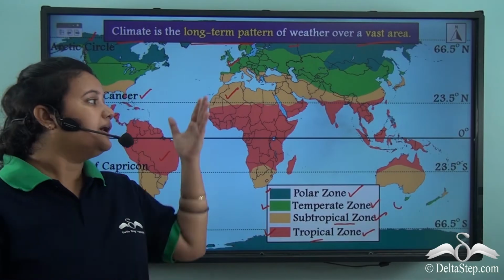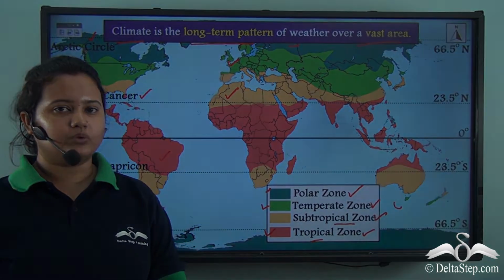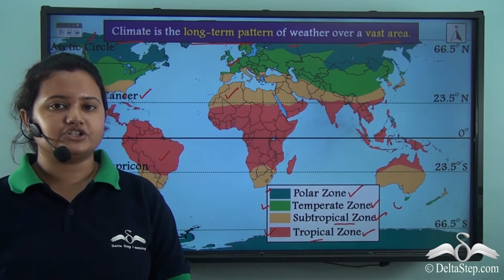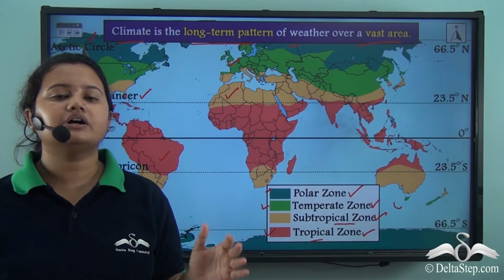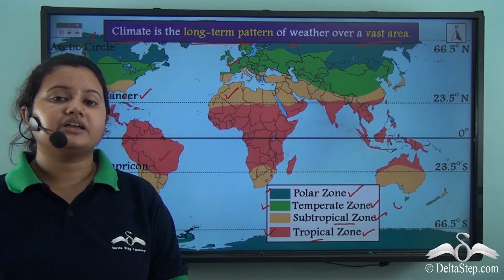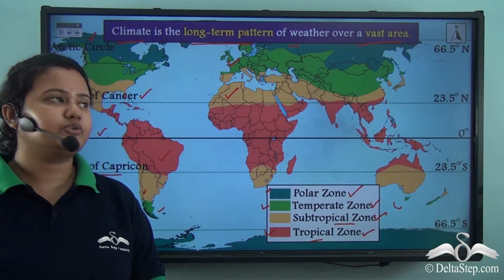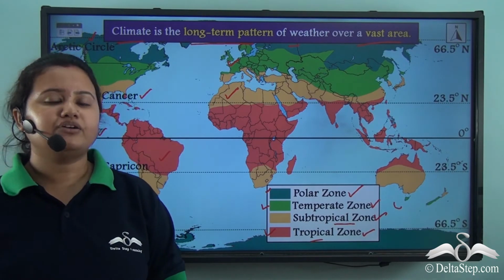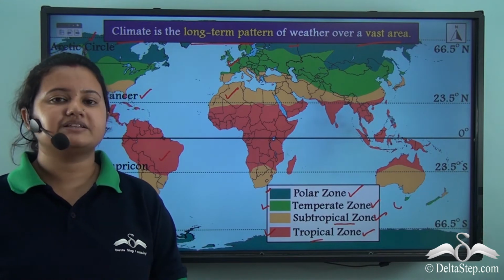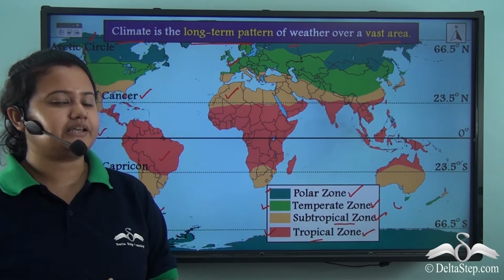So, these are the major climatic zones of the world, and the climate of these regions usually prevails for a longer time period, and the climate, as we can see from the map, is usually influenced by latitude. But apart from latitude, there are other factors that influences the climate of a place.